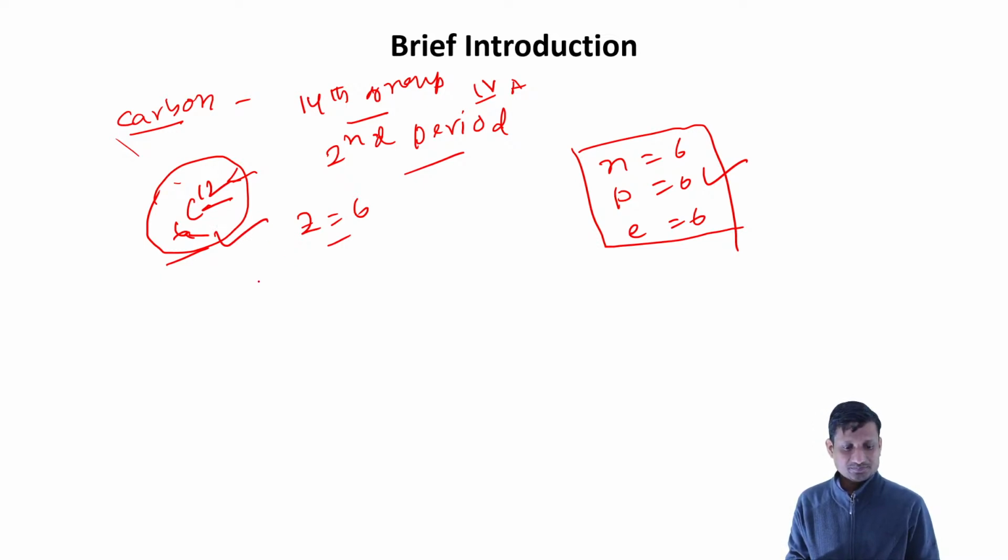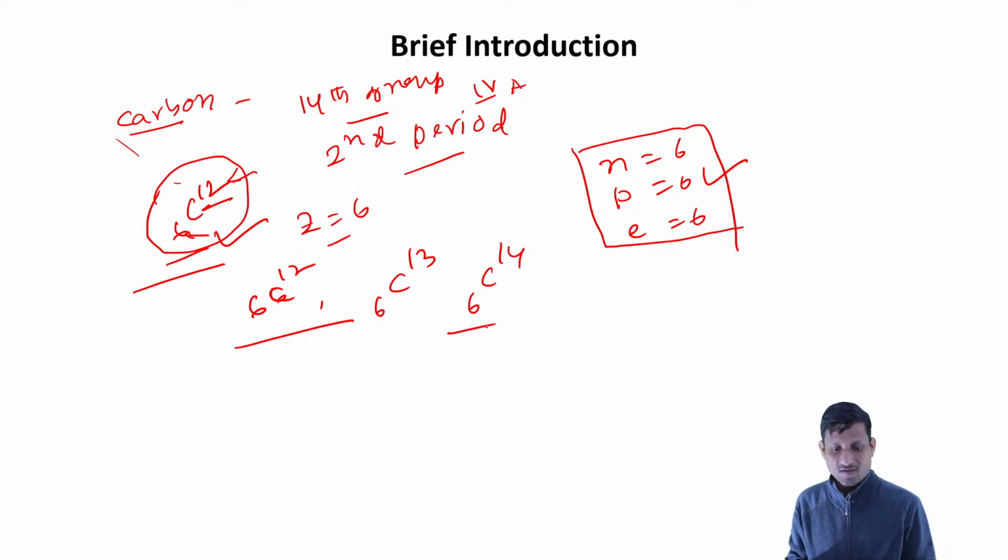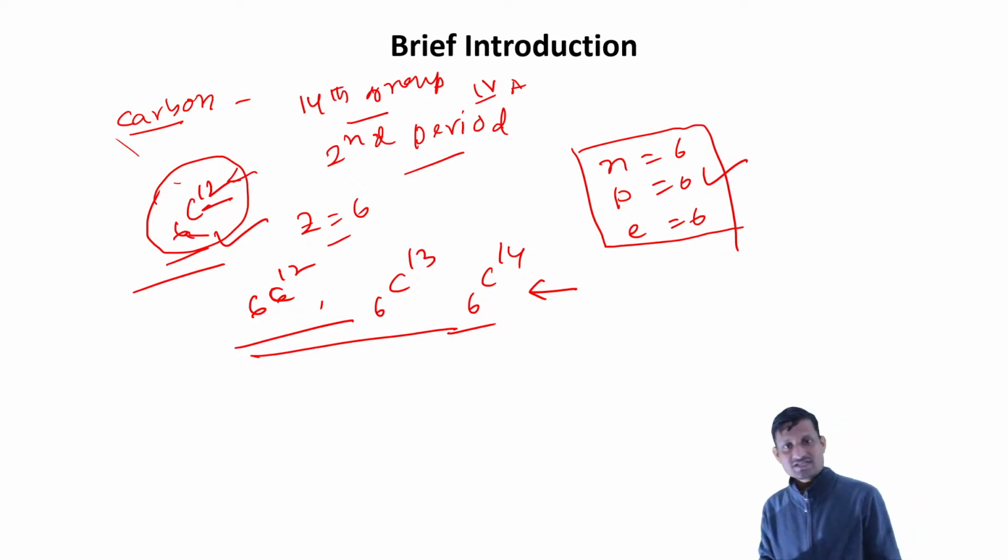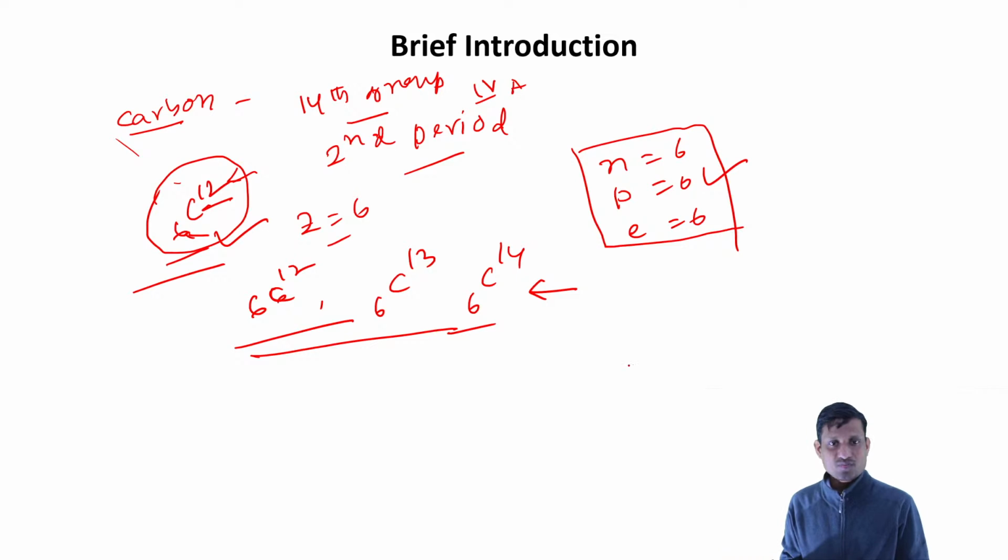Again, if we think about carbon, it has three isotopes: C-12, C-13, and C-14. These are the isotopes available in our nature. Now this is very important for carbon dating. For your competitive exam, you can expect a question like: which element is used for carbon dating?